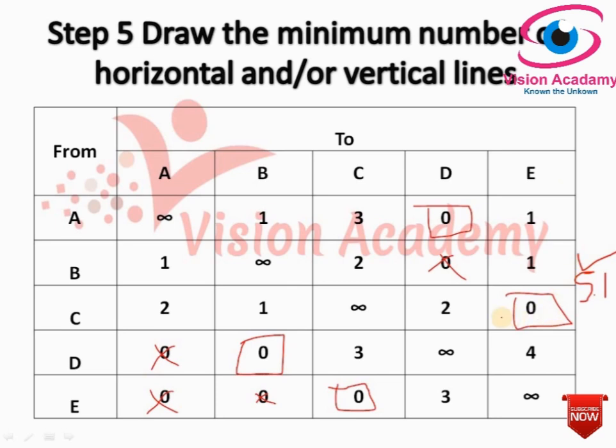Okay, next, tick mark columns which have zeros in the marked rows. Concentrate on columns here. Look at here, we have ticked the B row. In the B row we should check whether there are any zeros. In this row you should search, are there any zeros? Yes, there is a zero, and I will tick mark this column. There is only one zero, so I have marked only one column. This is 5.2. Then let's move to step number 5.3.